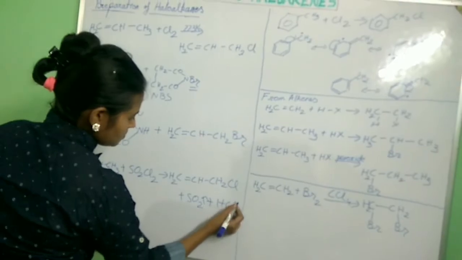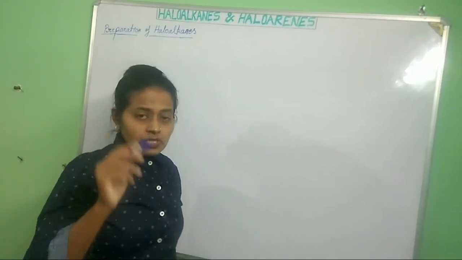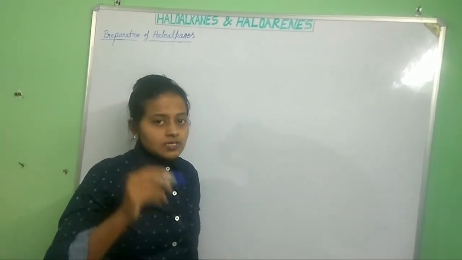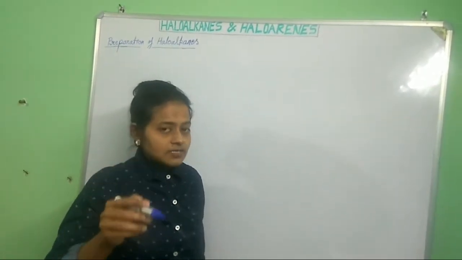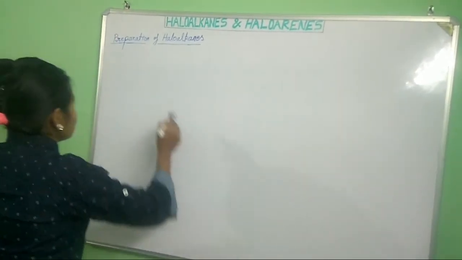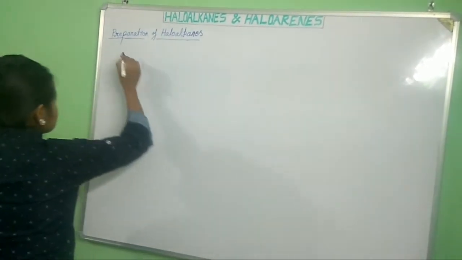These are all gaseous products. Understood? Keep in mind that preparation of haloalkanes from alkenes is an electrophilic addition reaction, because alkenes are electron rich.